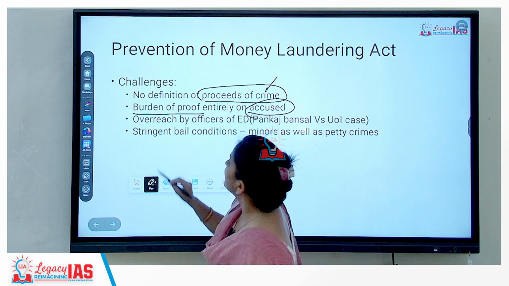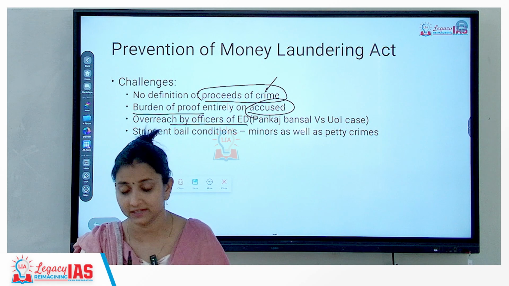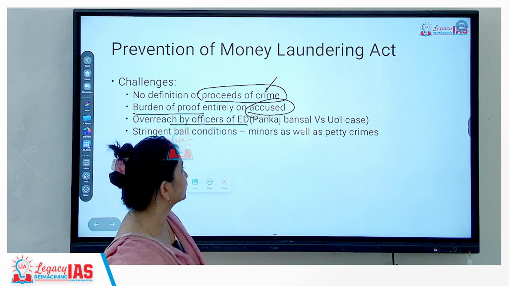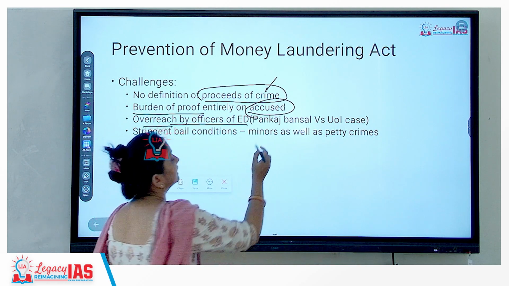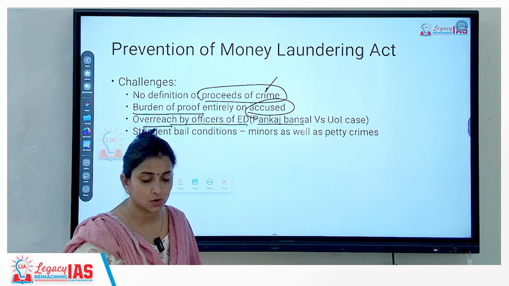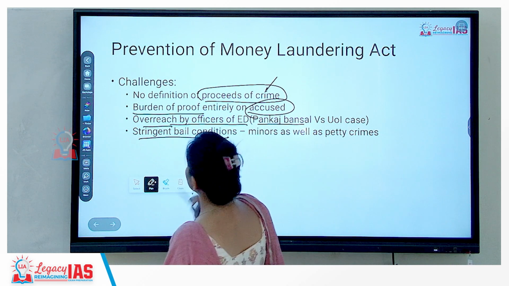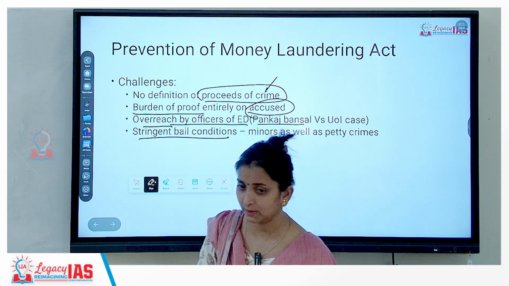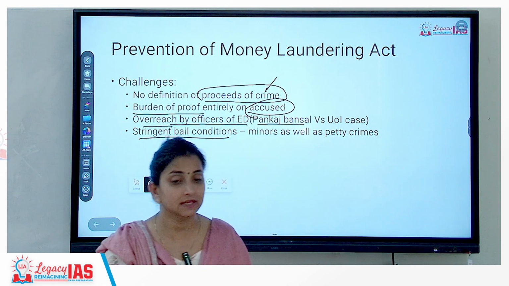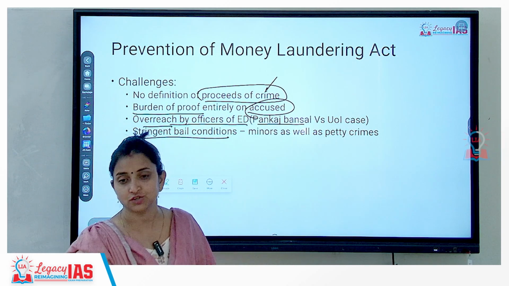Okay? Plus overreach by the officers of ED. As we discussed, the Delhi High Court has said that the Enforcement Directorate has from time to time overreached its powers under PMLA, in one of the cases called Pankaj Bansal versus Union of India. Okay? And bail conditions are also very stringent with respect to PMLA. Even for minors or for petty crimes, they do not get bail. Okay? So these are the existing challenges under the Prevention of Money Laundering Act.